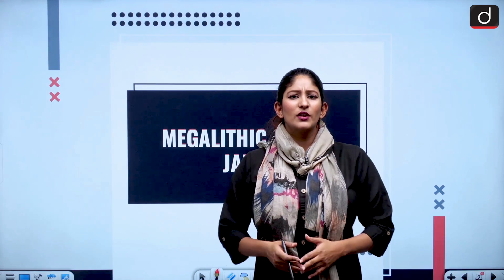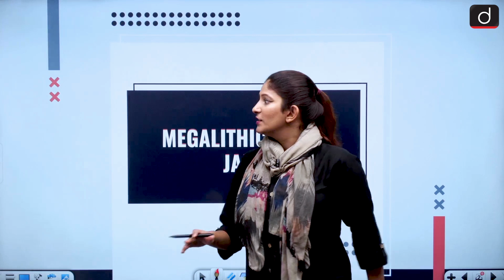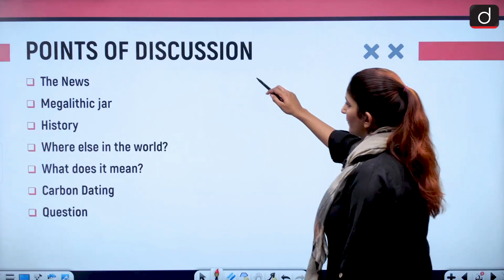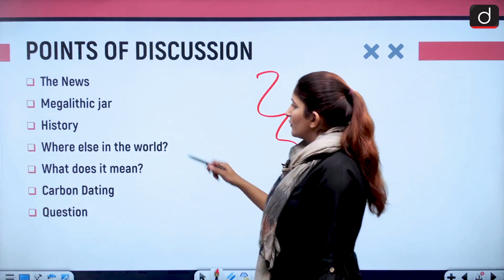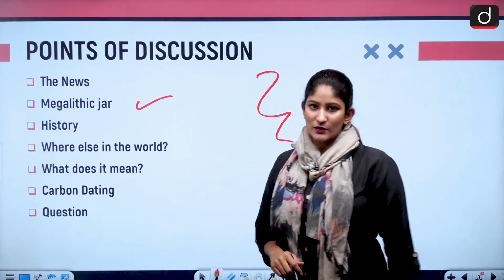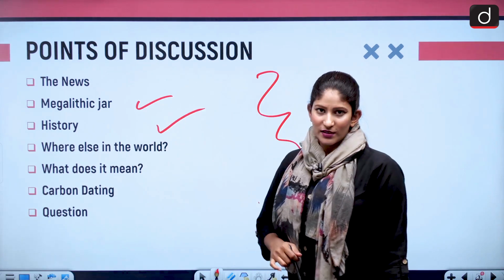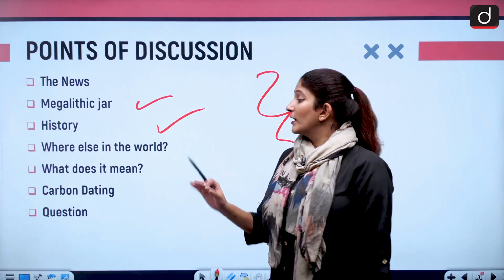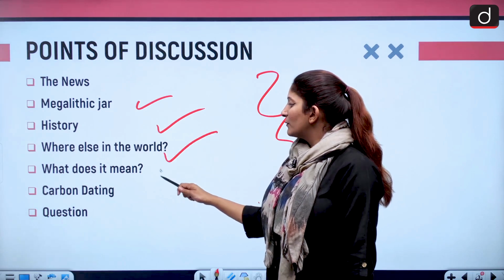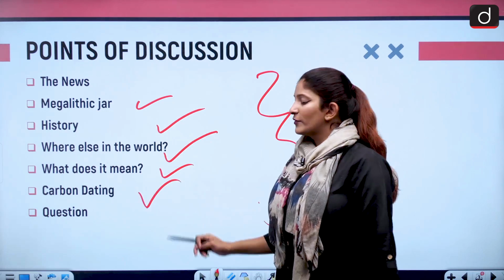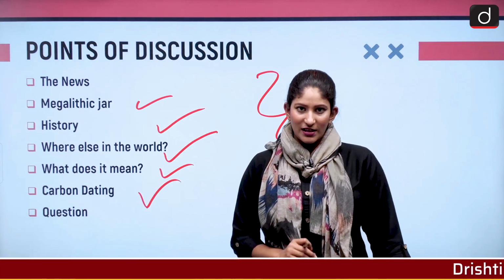If we talk about soft power, we will talk about that. So, megalithic stone jars, let's have a look at the different topics. These are the many topics that we are going to discuss. What are megaliths, and the history of the megalithic stone jars. Are they found anywhere else in the world, and what does it mean? We will also briefly talk about carbon dating, from which we will know about the age of these megalithic stone jars.